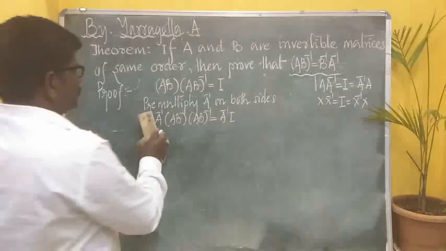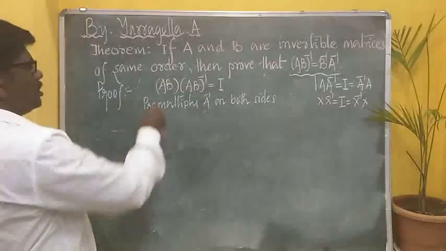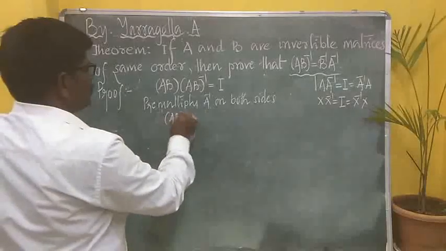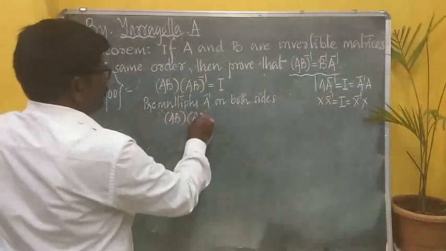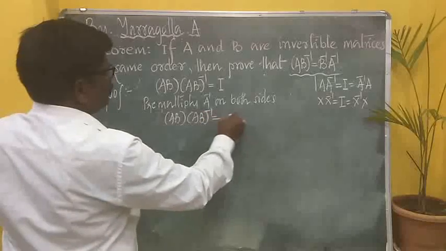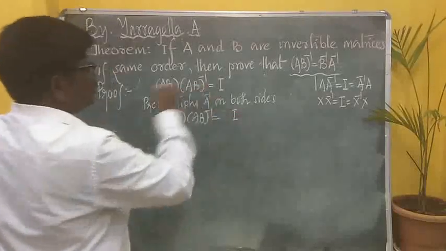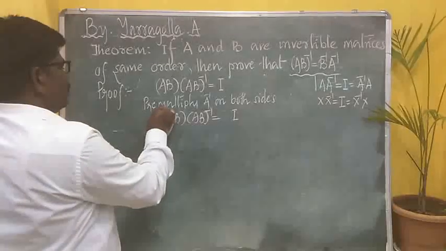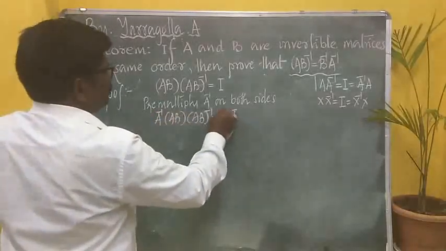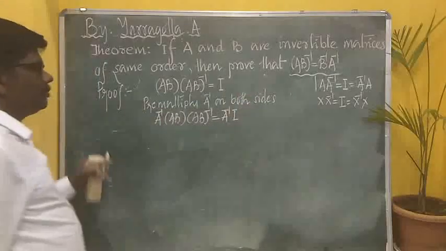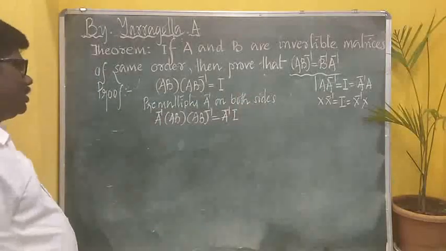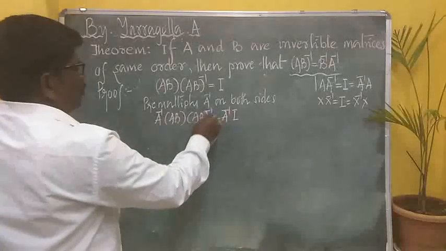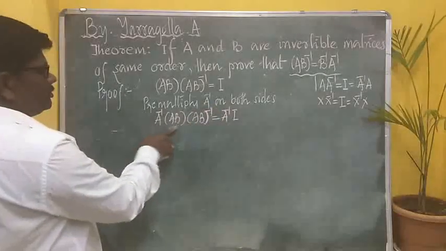Okay, you want to see that once again? Let me write it. See, AB into AB the whole inverse is equal to I was the statement. What am I doing now? I am multiplying A inverse here and A inverse here. That's what I wrote, pre-multiply. Okay, done. Now, this cannot be opened because it is the whole inverse, but we can open this bracket.